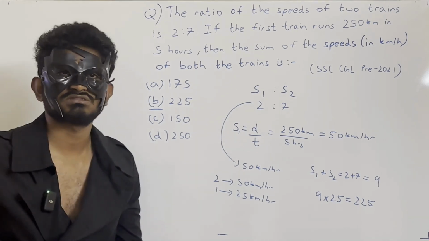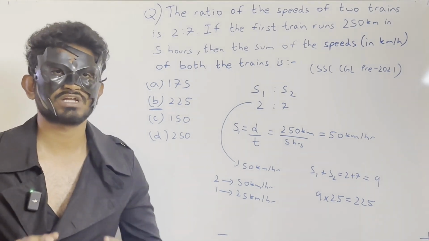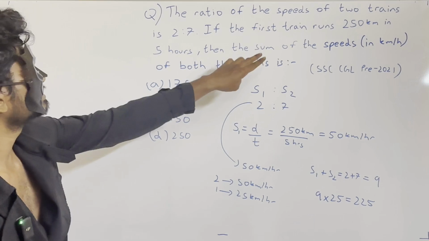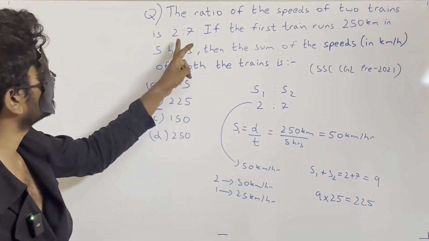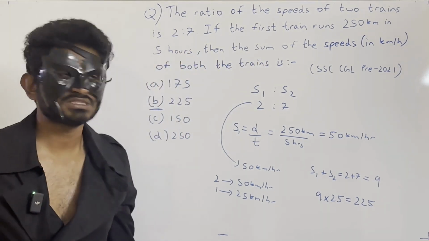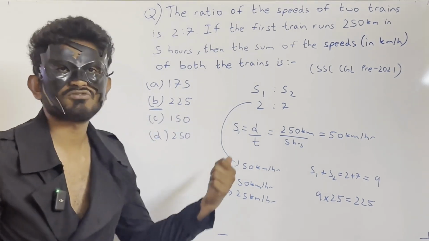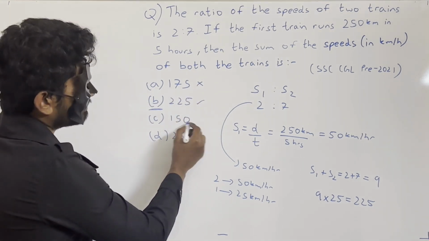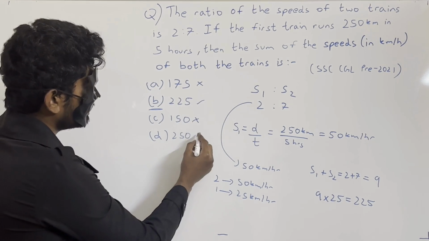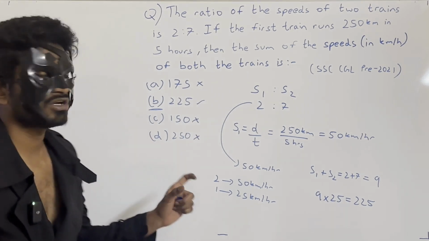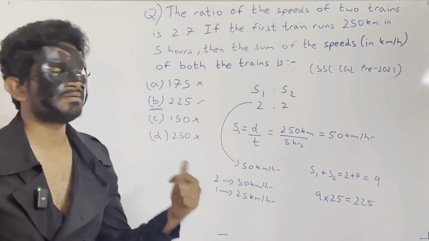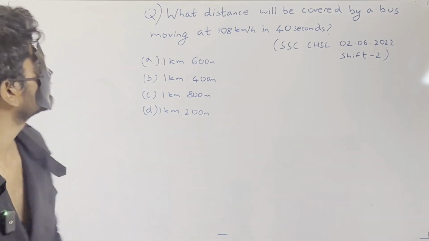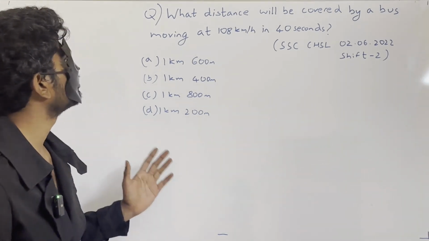And at times you might run short of time in the exam. So what I would suggest is, the question asks the sum of the speeds of both the trains, that is nothing but 2 plus 7, that is 9. So in the options, it has to be a multiple of 9. 175 is not a multiple of 9, 225, yes, it's a multiple of 9, 150 is not a multiple of 9, 250 is not a multiple of 9. So only one option is a multiple of 9. If I am running short of time, I will mark option B. So B is right.